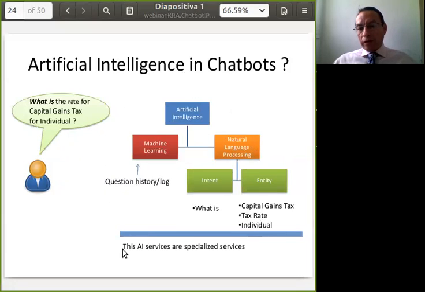These artificial intelligence services are specialized services that are now mainly provided by cloud services from big companies that have the technology and the computing power to do this more efficiently.